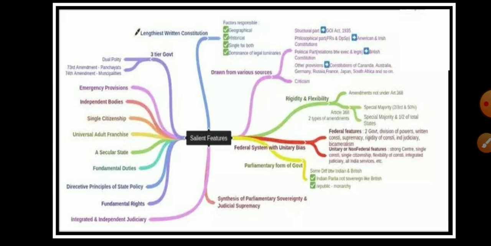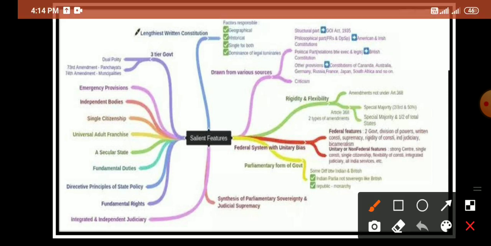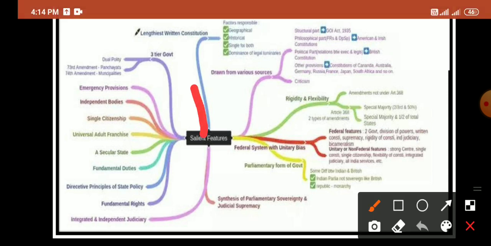So starting with the salient features of this lesson, the first salient feature that we are going to discuss is the lengthiest written constitution. The Indian Constitution is considered to be the lengthiest written constitution, and there are various factors responsible, such as the geographical factor, the historical factor, and the fact that the Indian Constitution is the same for both the center and the state. This is also a reason, and so is the dominance of legal luminaries.